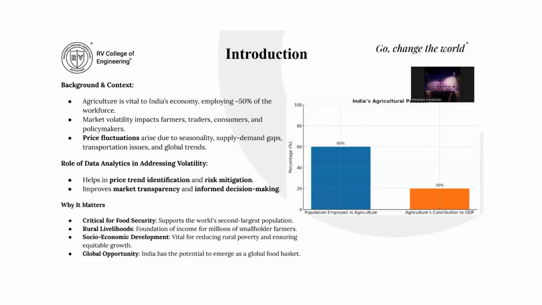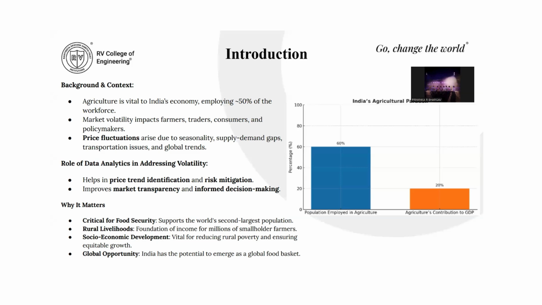One major reason why prices fluctuate so much is the supply demand gaps. If we take an example of pulses, India is the world's largest producer of pulses, yet there's a deficit. This is mainly because of the fragmented supply chains and the extreme weather conditions which disrupt the production, which affects the distribution. The second big factor is logistical inefficiencies.